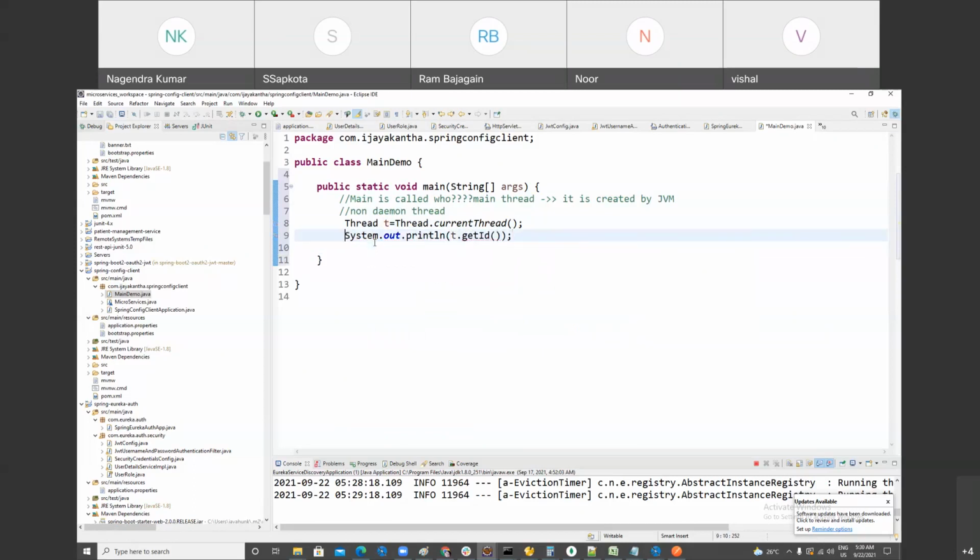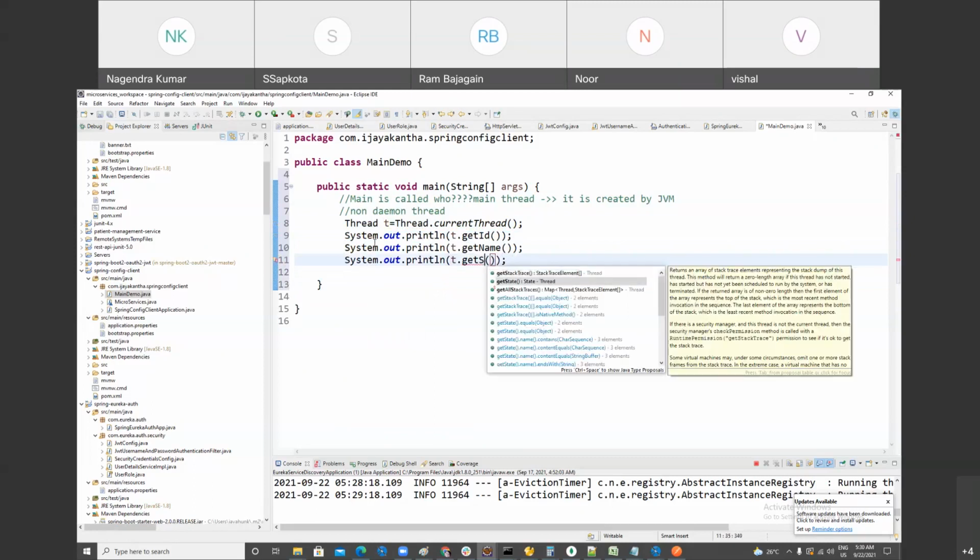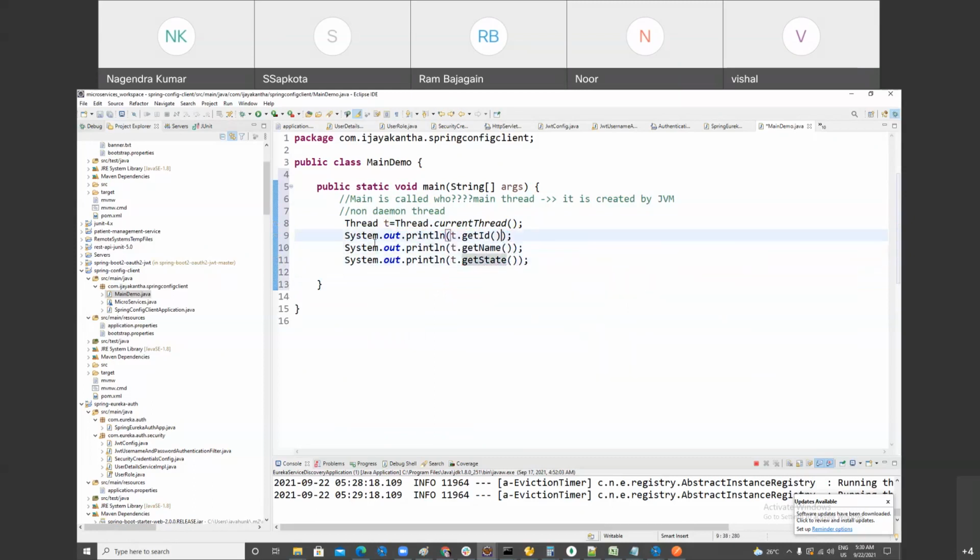I'm printing the ID of it, then the name of the calling thread. Then you can print its state. There are many things. You can also print its priority. Did you get this much, or did I confuse you?